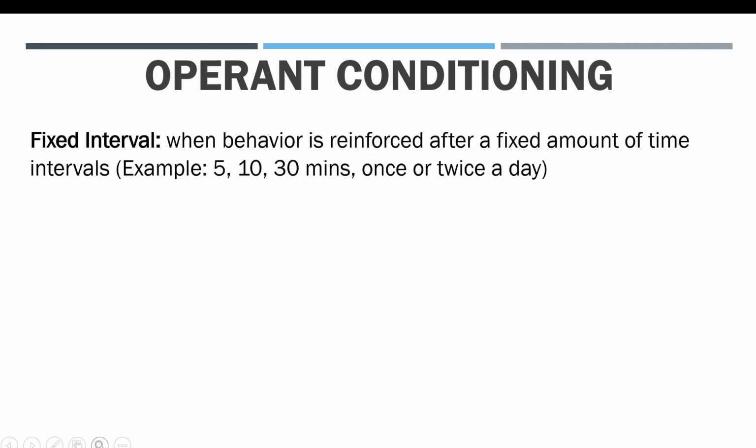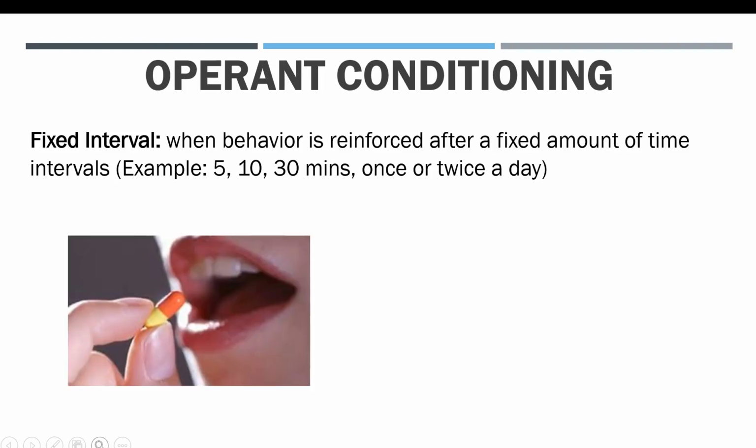So there are fixed intervals, when behavior is reinforced after a fixed amount of time. These fixed time intervals might be 5, 10, or 30 minutes, or maybe once or twice a day.